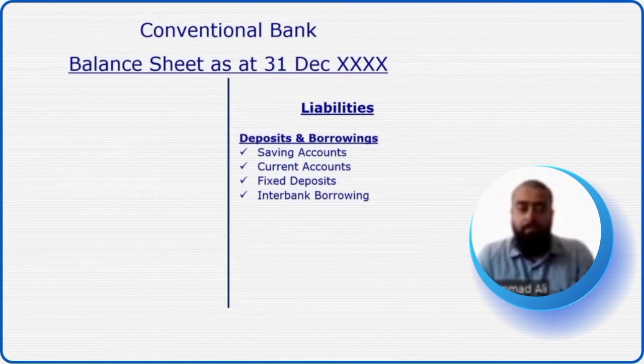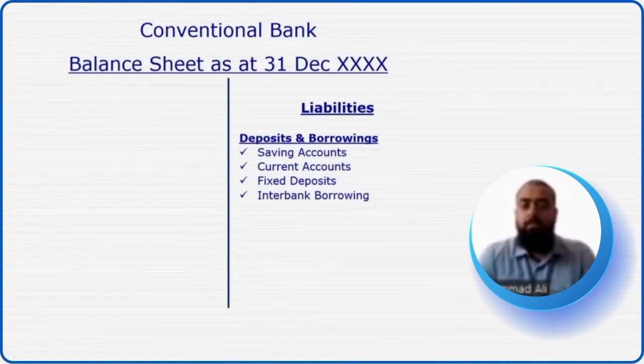Or whatever the policy of the bank is. So it's basically a loan contract. Fixed deposits are a loan contract between the bank and the customer, under which the customer is lending a certain amount of money and the bank agrees to pay profit on that. So here also riba gets into the picture, and riba is being paid by the conventional bank to the customer.